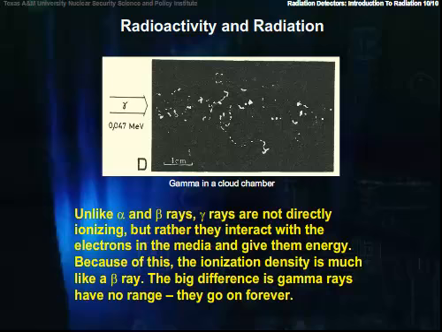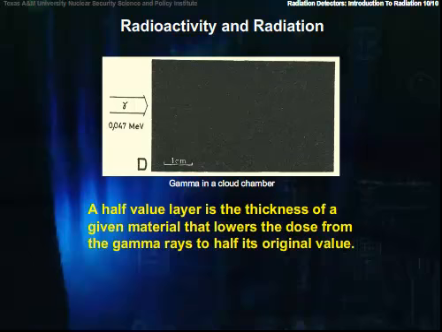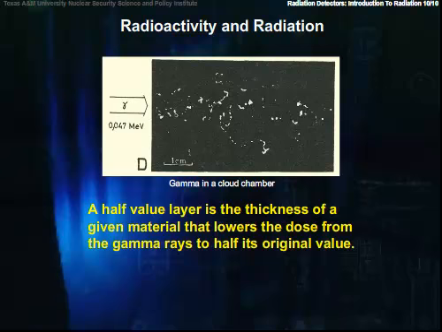By using shielding, we can lower the dose from gammas to whatever level we want, except 0. A half-value layer is the thickness of a given material that lowers the dose from gamma rays to half its original value. Guess what two half-value layers do?